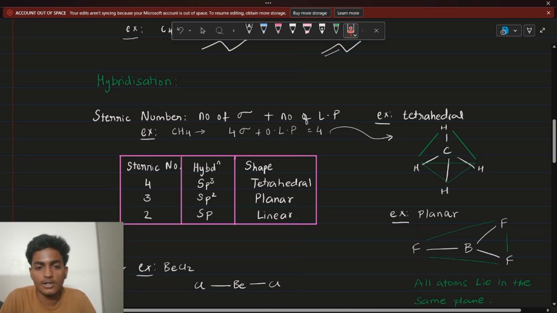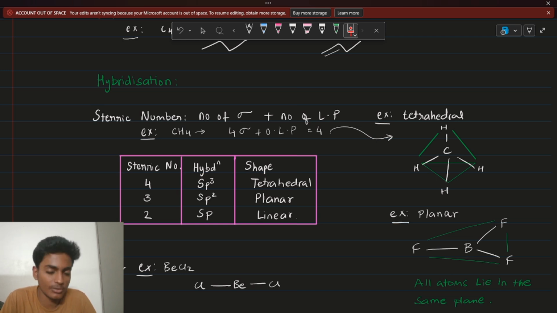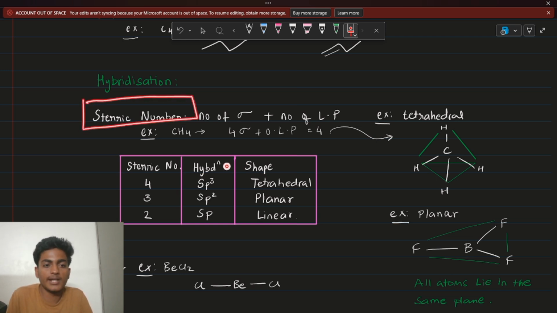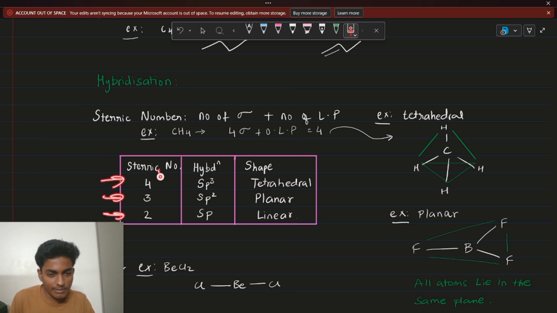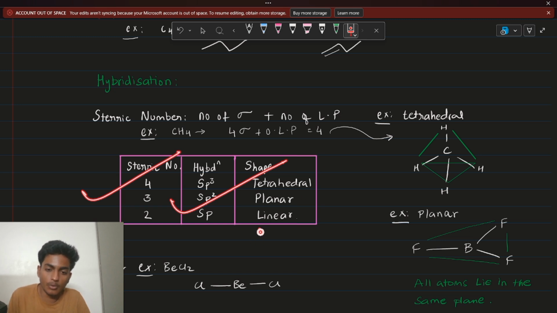Let's go through hybridization. I think we have already done it in inorganic, but let's do it again. You have something called a steric number. Your hybridization depends completely on your steric number. You're going to get different steric numbers, for example, 2, 3, and 4. For various steric numbers, you have different types of hybridization. This is the main concept. So if you just find the steric number, are we good to go? Yes, 100%. You just have to find the steric number, then you'll get your hybridization, and then you can report your answer.